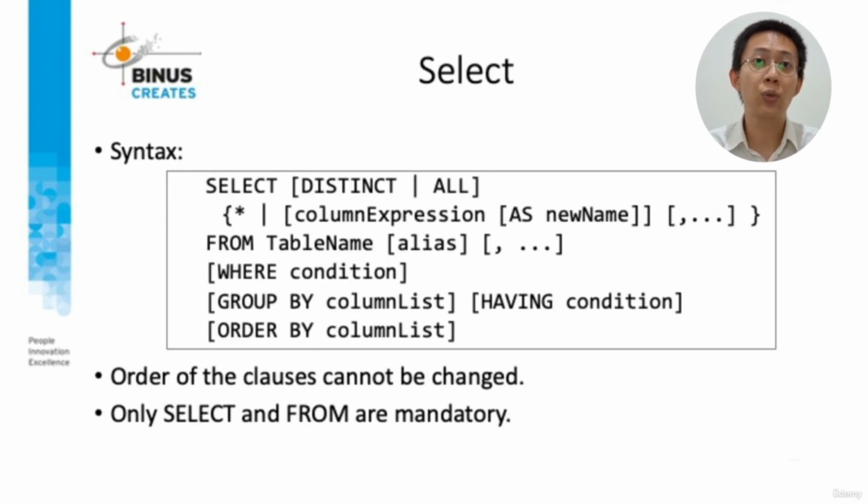This is the syntax for getting data from a table. We can use the SELECT clause followed by column names, then the FROM clause followed by the table name, the WHERE condition, GROUP BY with a column list, HAVING condition, and ORDER BY with a column list. The order of clauses cannot be changed. Only SELECT and FROM are mandatory.